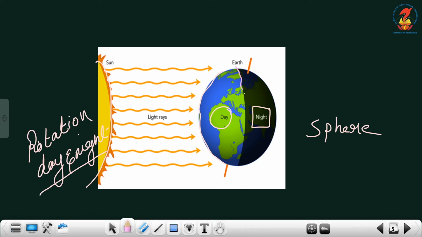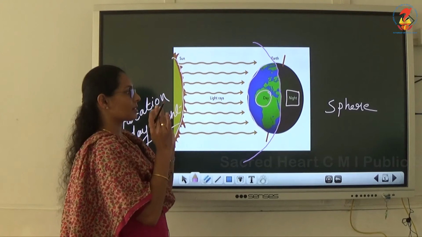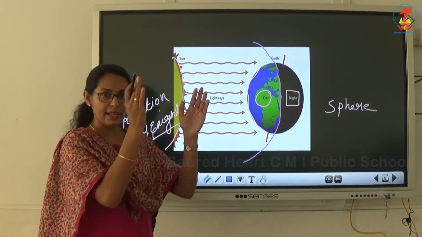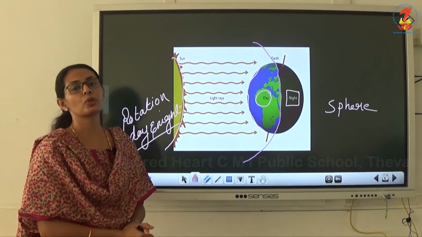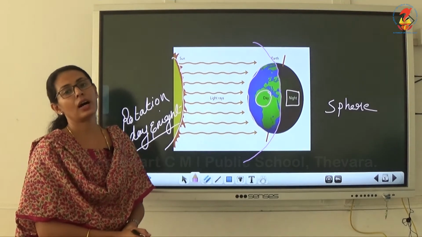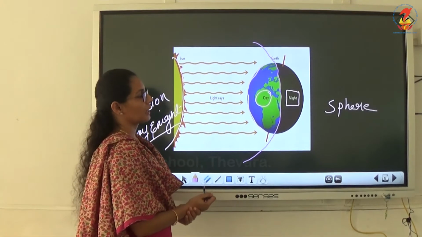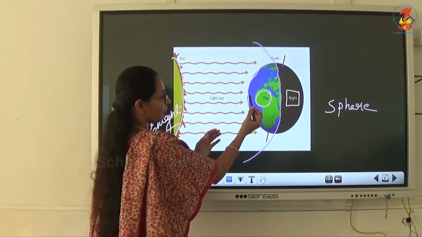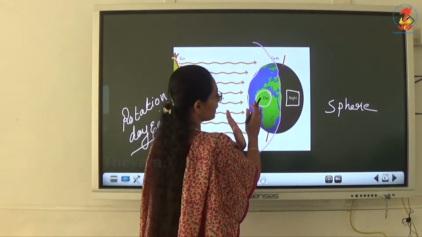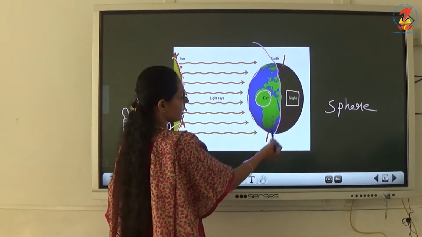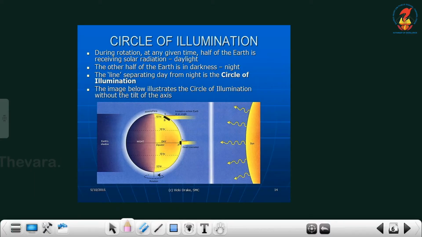This line which is separated between day and night. Clear? That line, there is an imaginary line. That part or that portion is known as the circle of illumination. That is, the part which separates day and night is known as the circle of illumination.